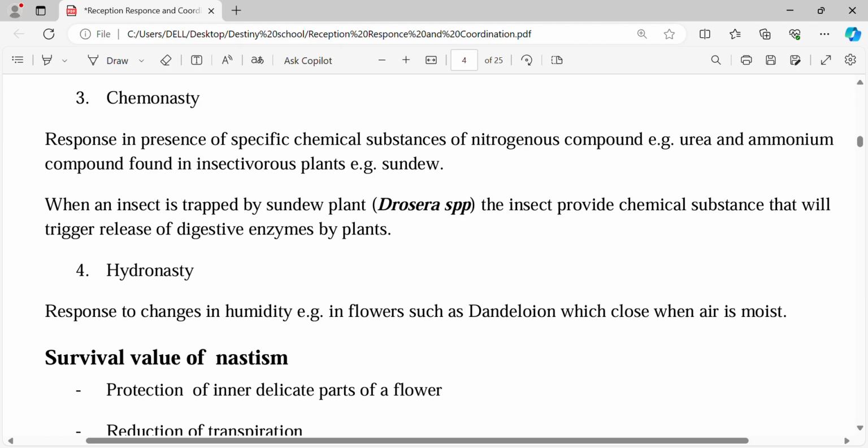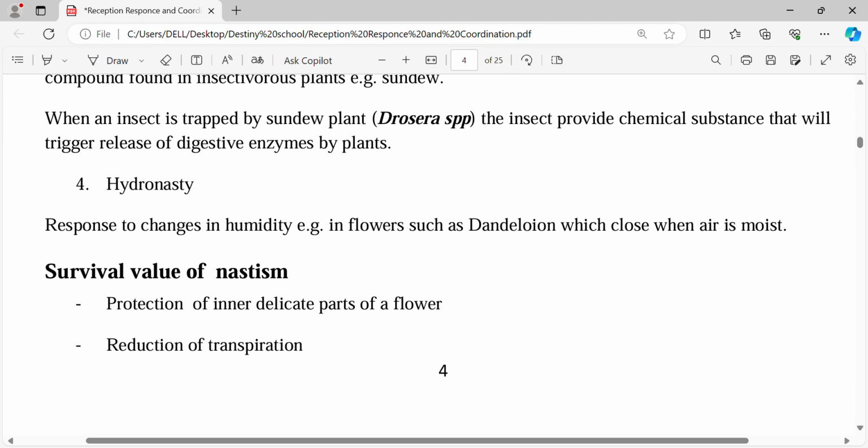The last one is hydronasty. Hydronasty is a response to humidity, water, moisture. There's a certain type of flower called the dandelion. When the air is moist, it normally closes its flowers. That is the dandelion. It closes its flowers as a result of moist air. Because what is humidity? Humidity is the amount of water vapor in the atmosphere. So that is hydronasty.